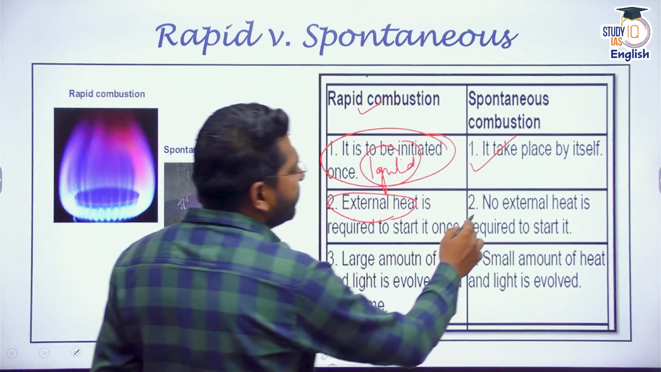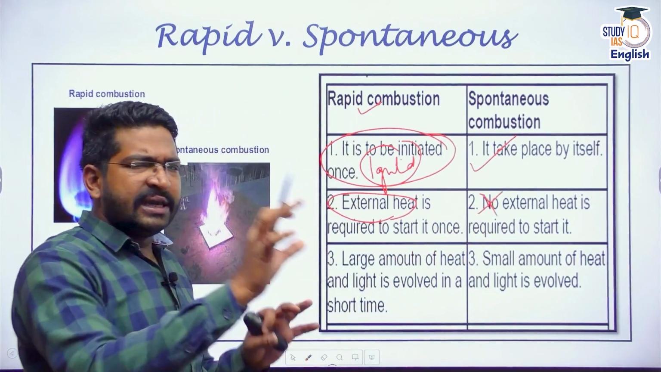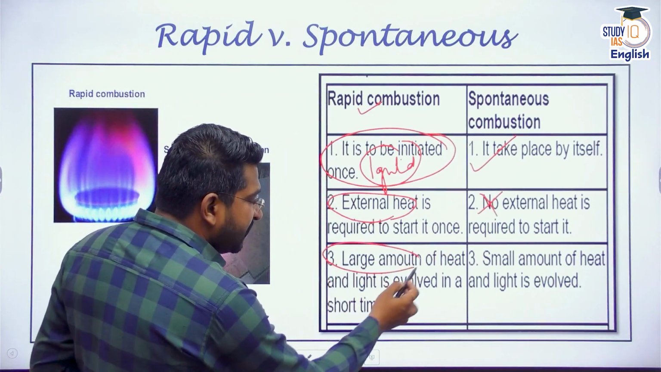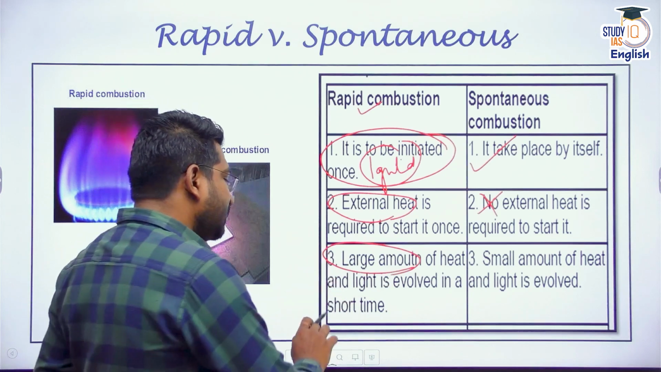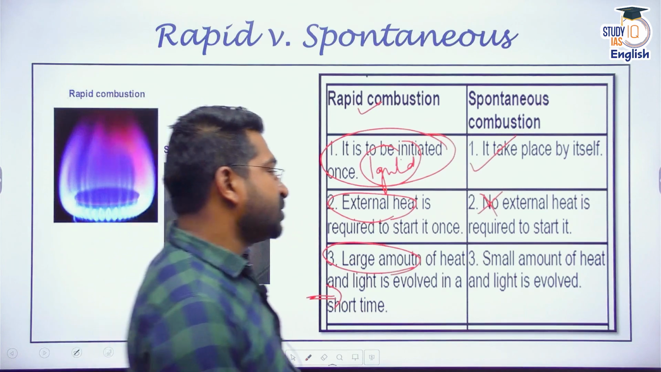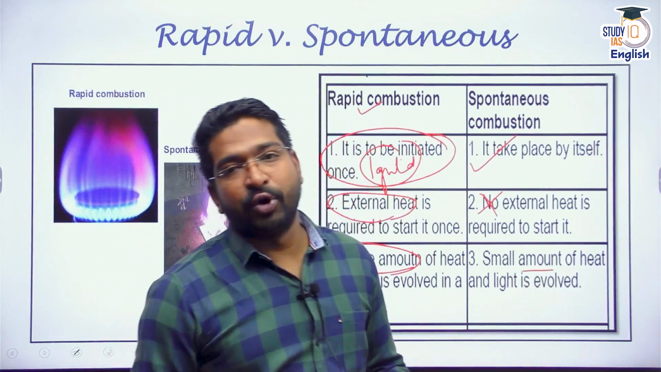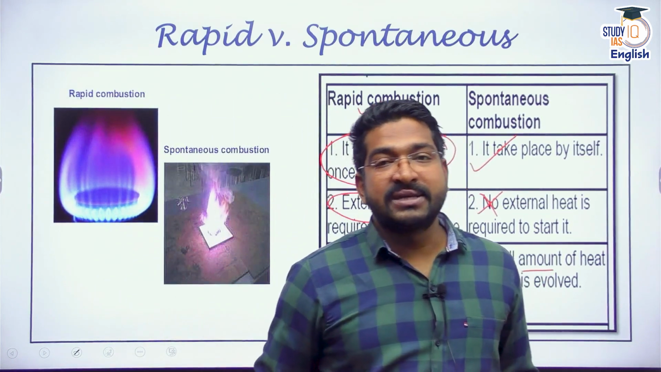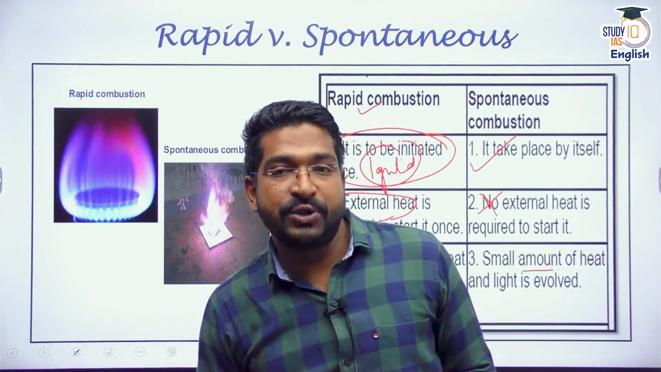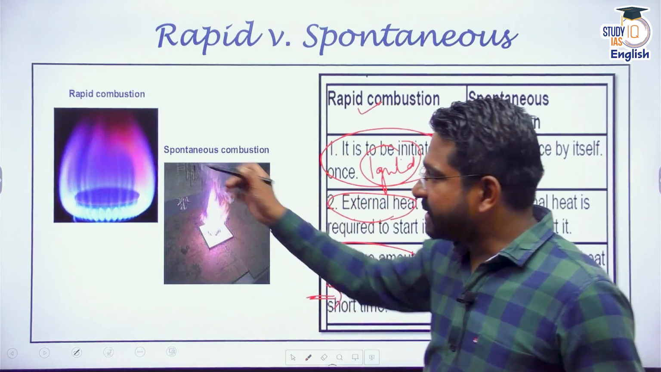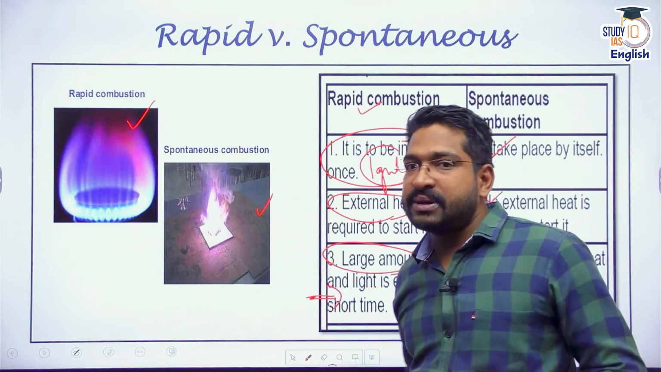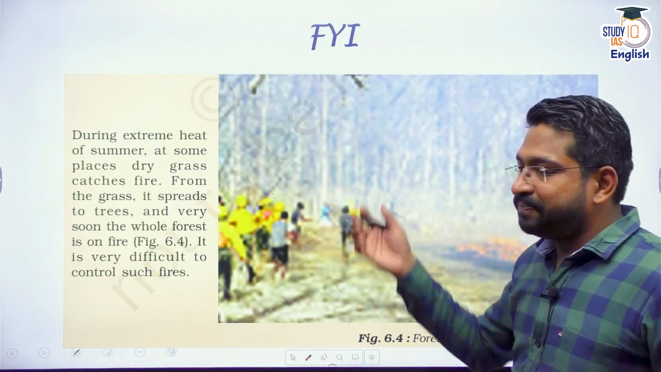Here, there is no need for external heat to be given. Specifically, ignition is not required. In the rapid combustion process, a large amount of heat and light is given in a very short time. But in spontaneous combustion, a small amount of heat is evolved, although once a spontaneous reaction starts, it can lead to a huge amount of combustion elsewhere also. A classic example of rapid combustion you can see in your gas stove, whereas a spontaneous combustion is something that you see, for example,